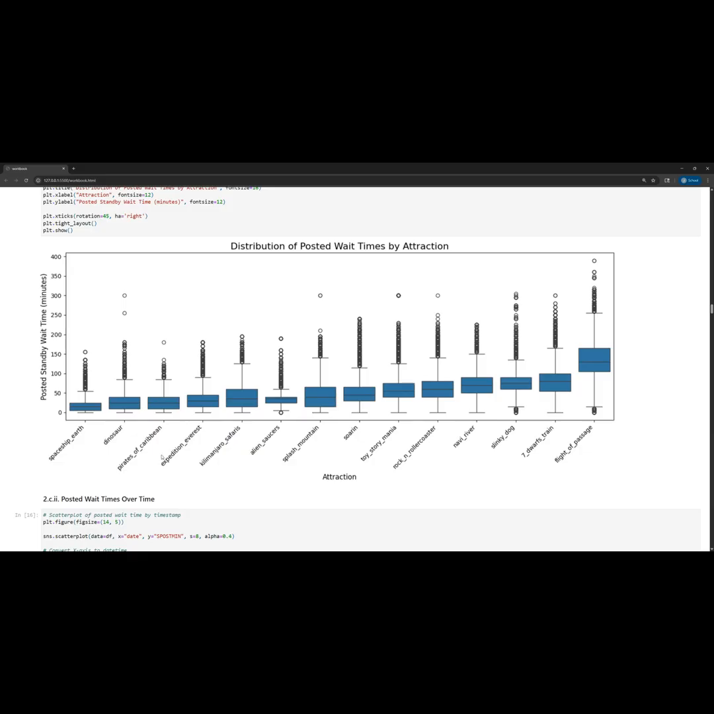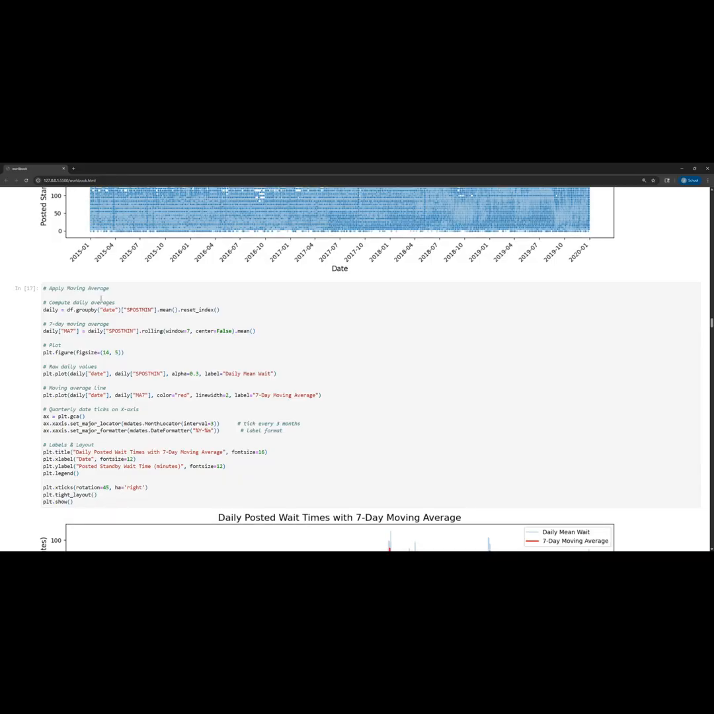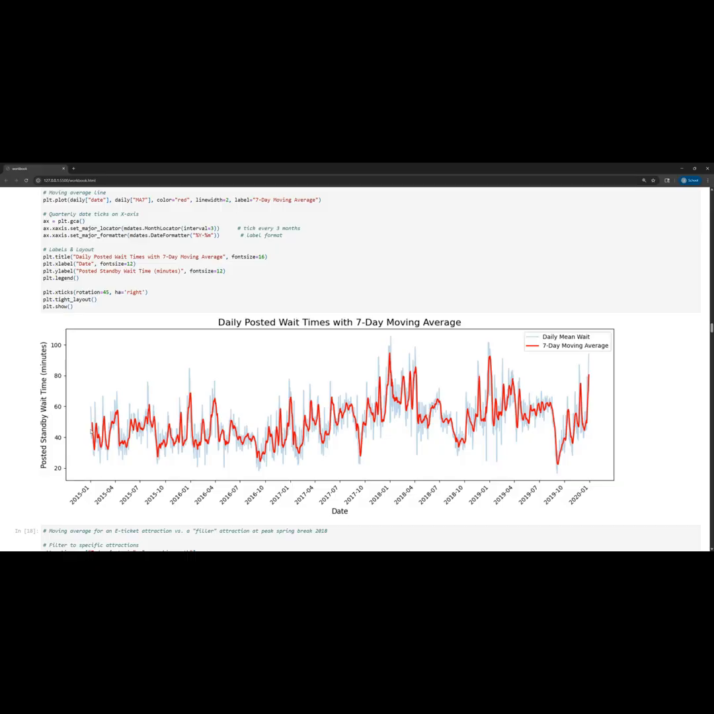The next plot that I made here is just a scatter plot of posted wait times over time. This is similar to what Professor did in one of the lectures. So I have the timestamp on the x-axis here, and then I have what that posted wait time was. And you can see that when I plot all of the data like this, it's really overplotted, and you can't really see any trends. But then I did apply a moving average to the data, and now you can see the daily means versus the 7-day moving average.